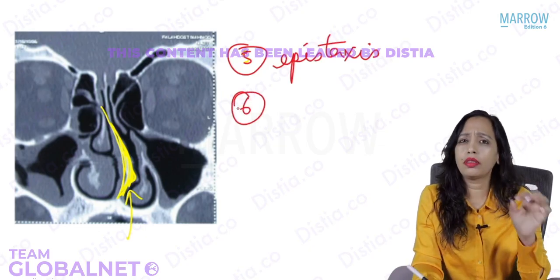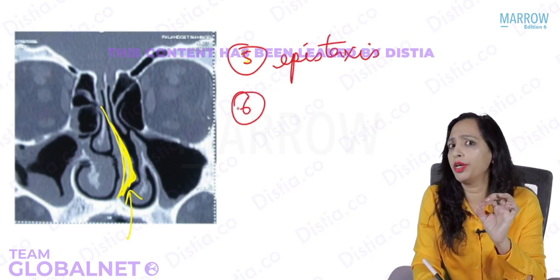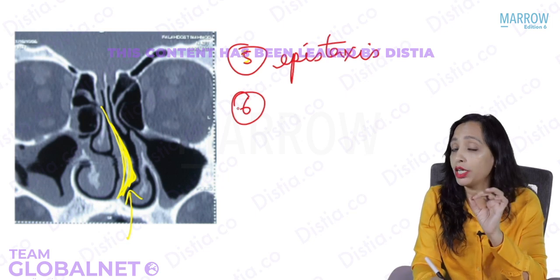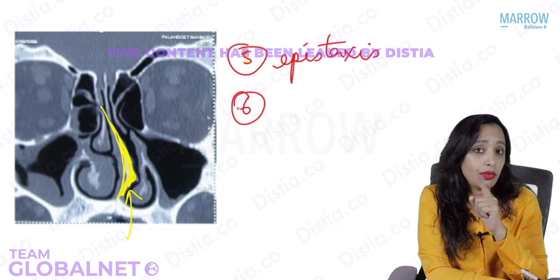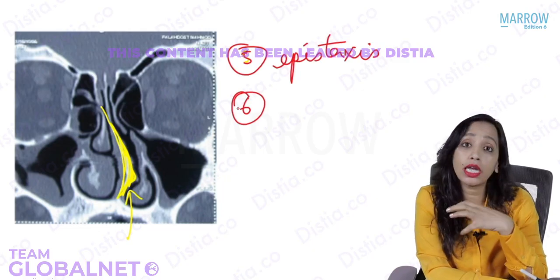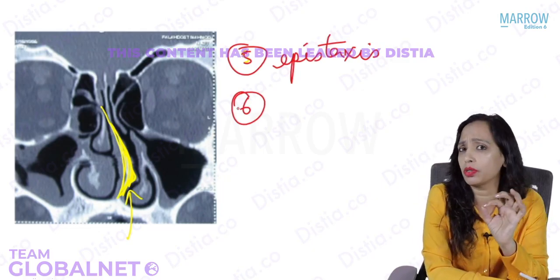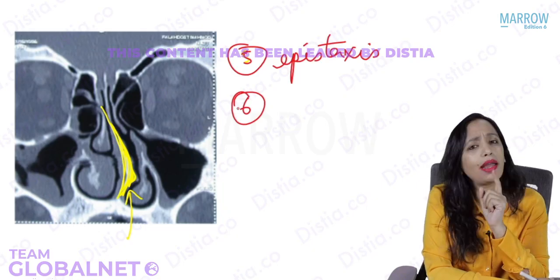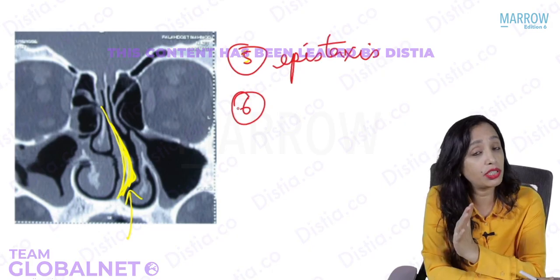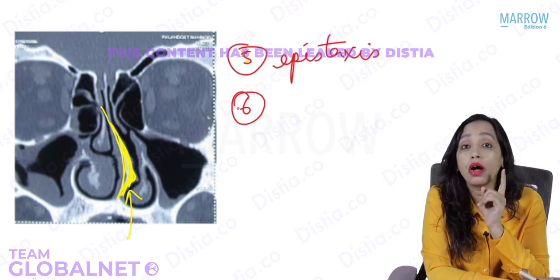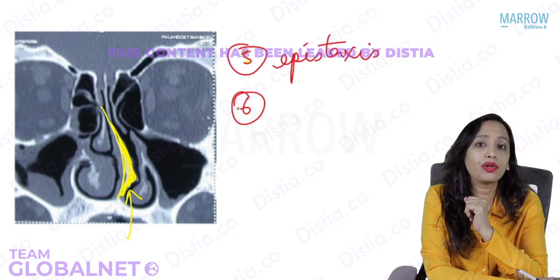Now, there can be atrophy of the turbinate because of a DNS, true or false. Atrophy of turbinate can occur. A question was asked in one of the choices: which of the following cannot result because of DNS? One of the choices was atrophy of the turbinate. So, can atrophy of the turbinate occur because of pressure on the turbinate from the deviation of the septum? Atrophy never occurs. Atrophy does not occur.